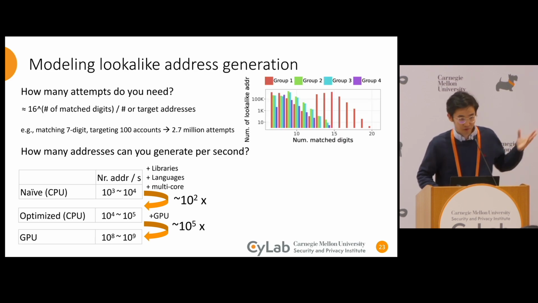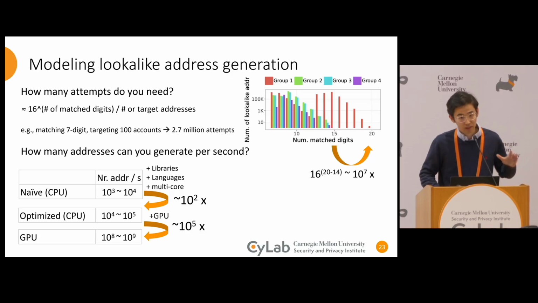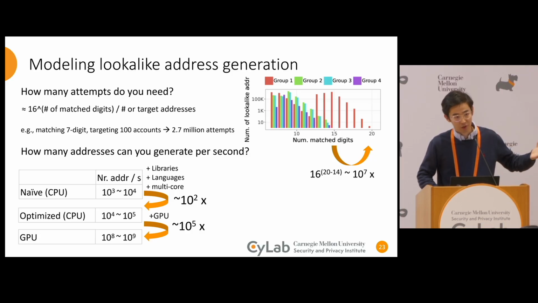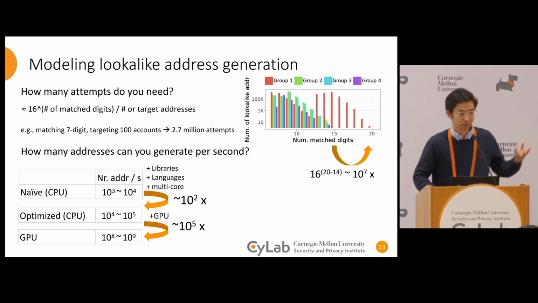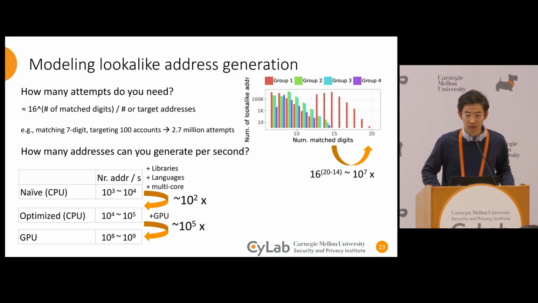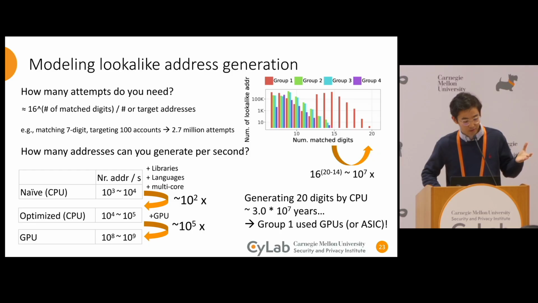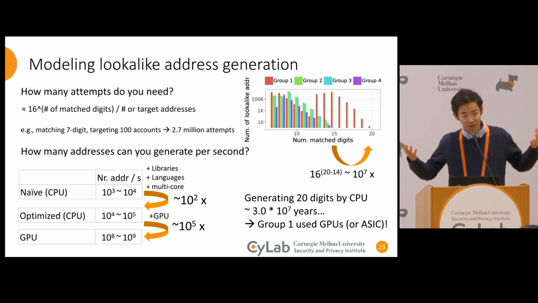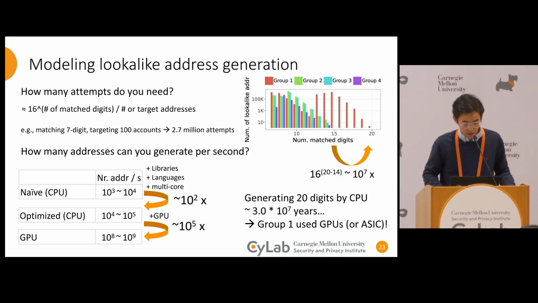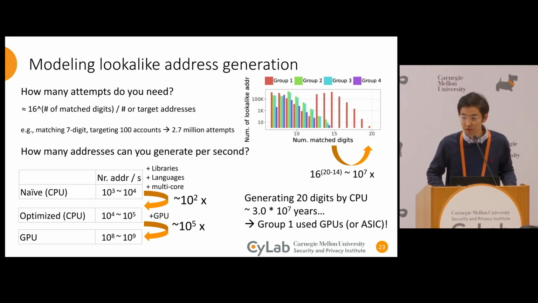If you remember the figure from the previous slide, group 1 managed to generate 6 more matching digits than other groups, which requires about 10 million times more computational power than other groups have. So this means that group 1 must have used GPUs or some kind of specialized machines to generate such a lookalike address, because generating that by CPU takes an astronomical number of years.